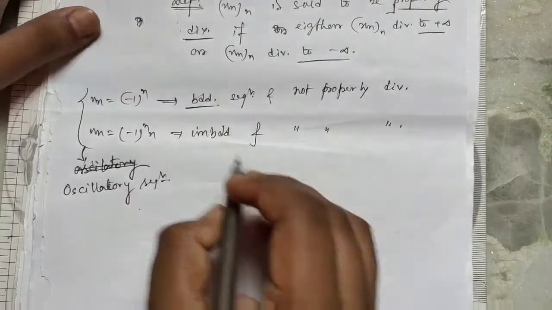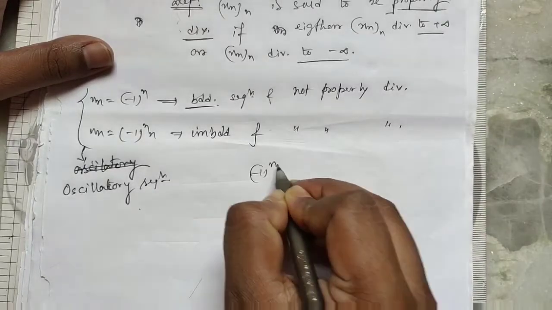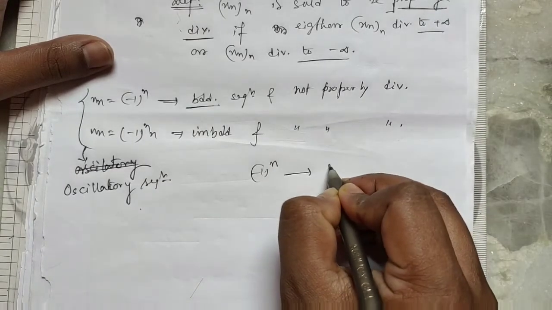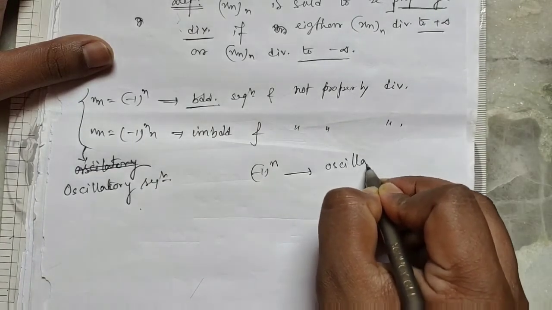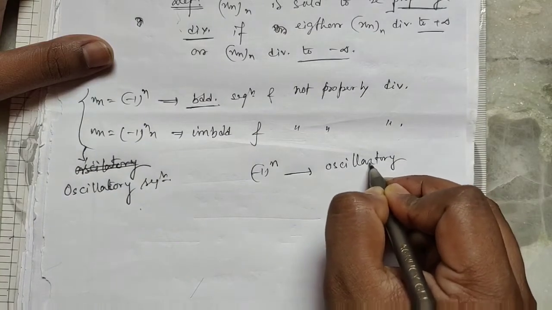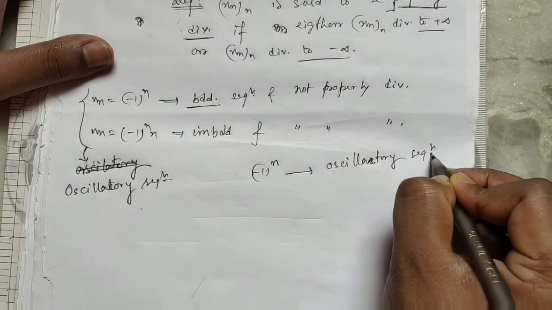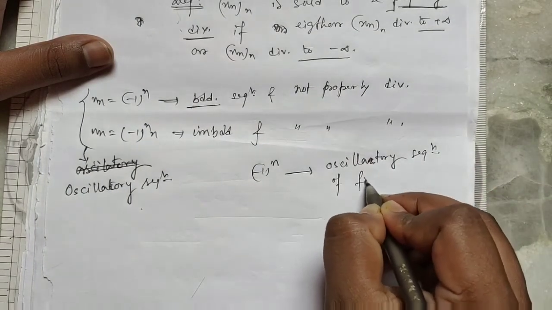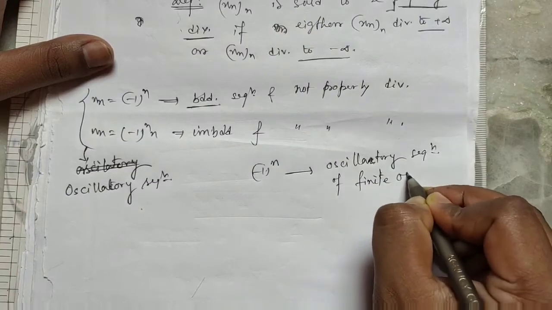This type of sequence, (minus 1) to the power n, is called an oscillatory sequence of finite oscillation.